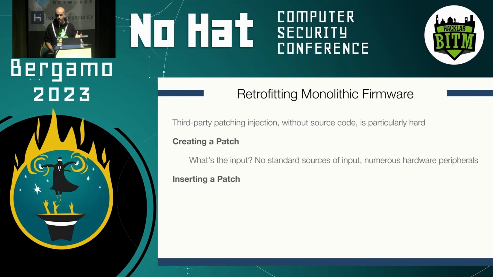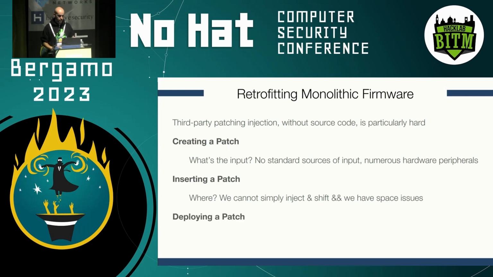we place our patch? We cannot simply inject it somewhere and shift the rest of the code, as this would break all the pointers and the rest of the functionality of the firmware, especially when dealing with monolithic firmware images that have all these kind of custom formats. And second, we also sometimes have space issues. So these images are meant to be lightweight and small and efficient, and they often are stored in memory storage that is very small. So we have this kind of minimal embedded device where we might not have too much space to inject additional content, to inject additional bytes or code to patch vulnerabilities.